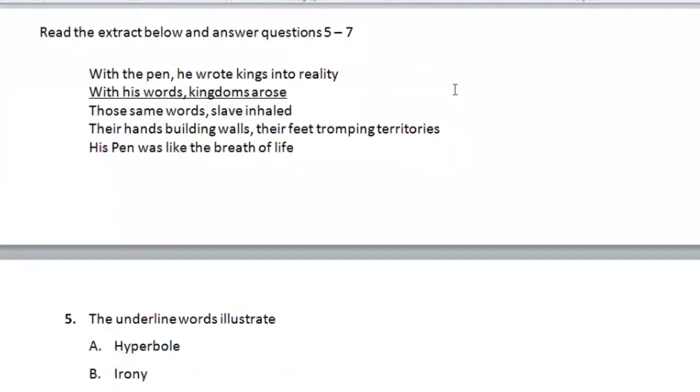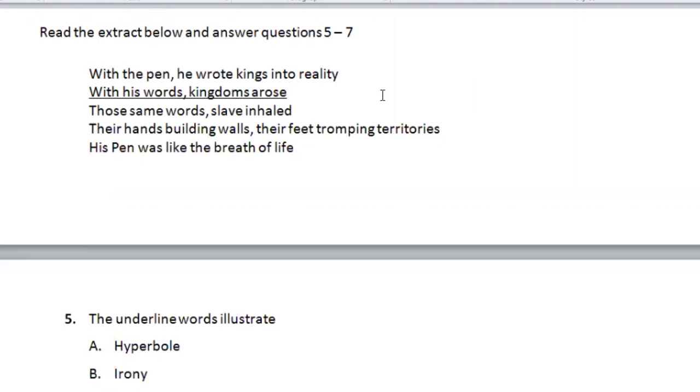Read the extract below and answer questions 5 to 7. With the pen, he wrote kings into reality. With his words, kingdoms arose. Those same words, slaves inhaled, their hands building walls, their feet tramping territories. His pen was like the breath of life.